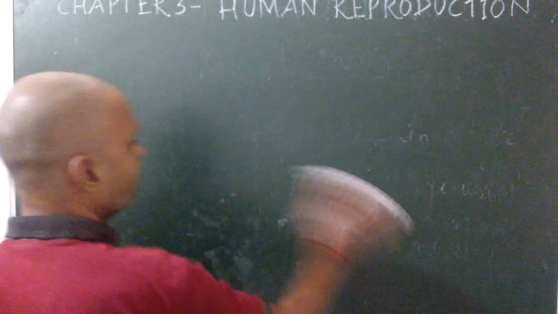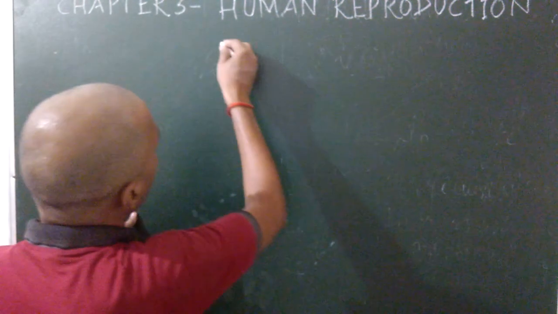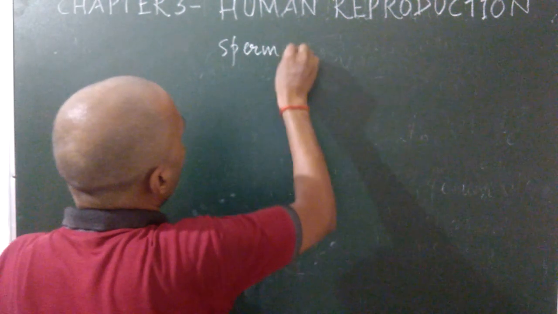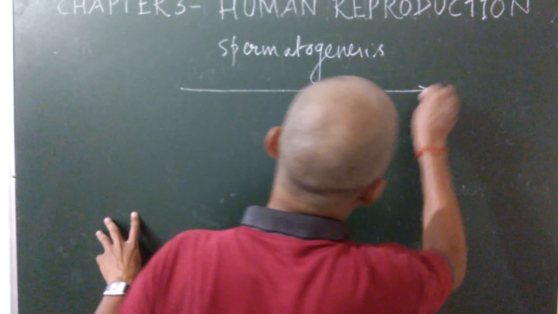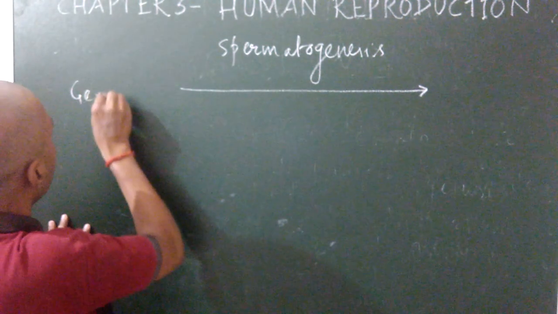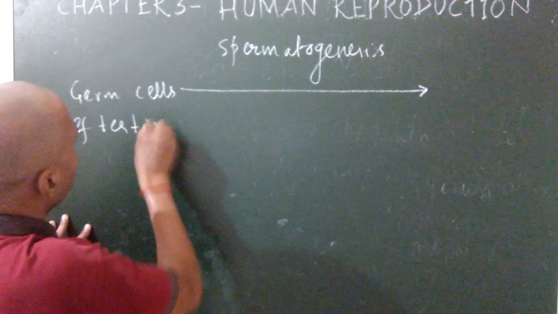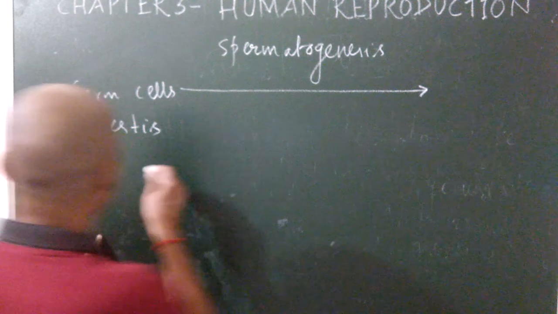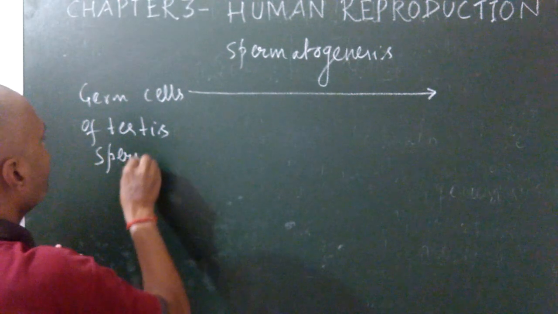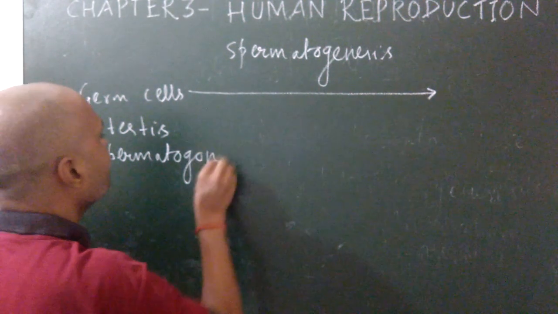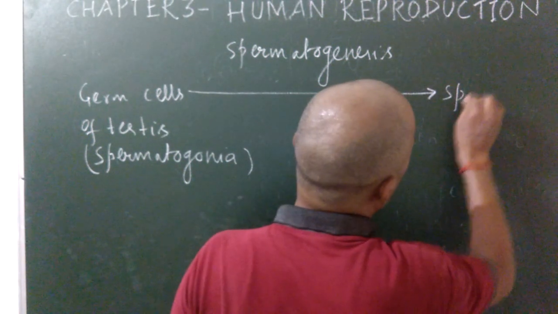So how will you define spermatogenesis? The germ cells of testis are also known as spermatogonia, and there is formation of four haploid sperms.